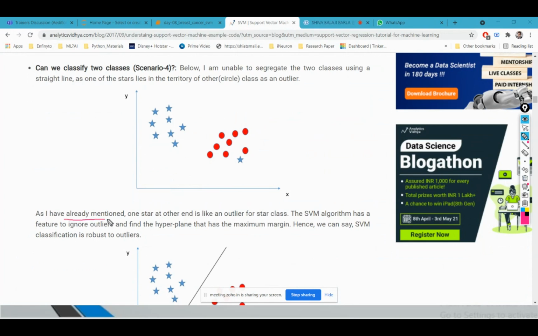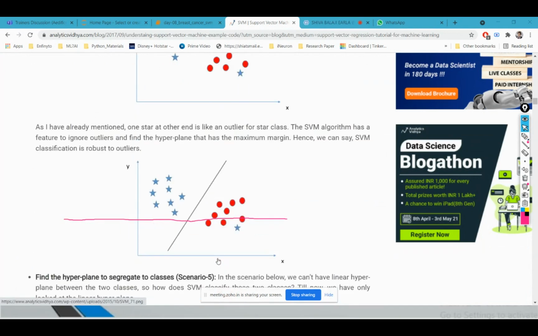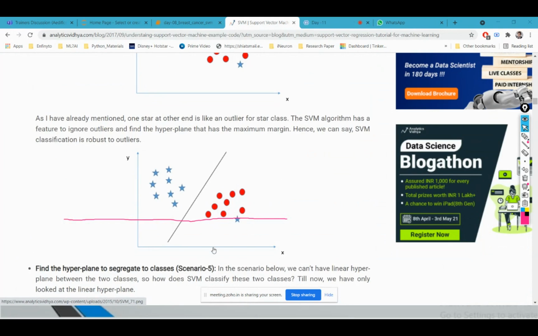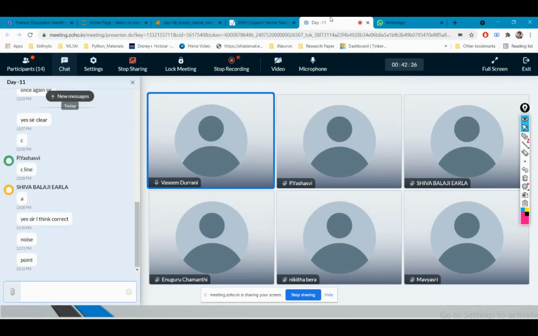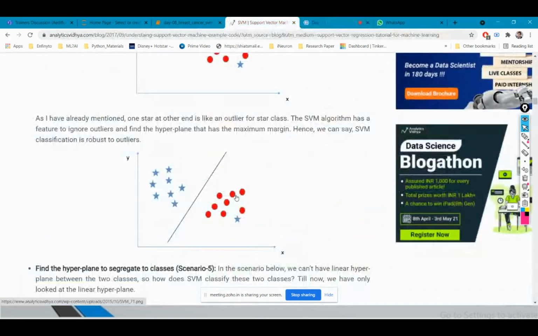As I have already mentioned, one star at the other end is like an outlier for the star class, because SVM won't be able to draw any hyperplane which will correctly classify this star. So we'll ignore this star point and draw our hyperplane. Yeah, noise point, you can say that.